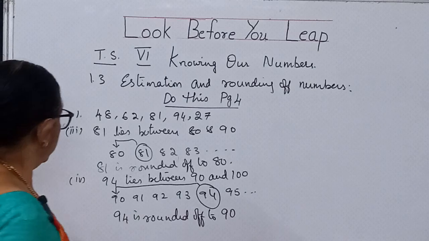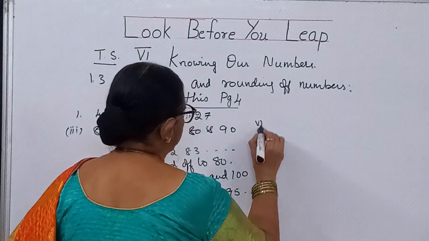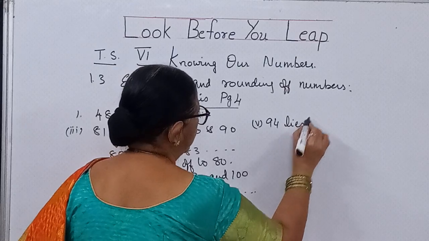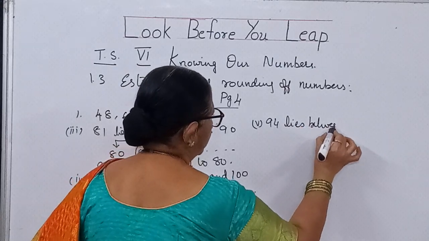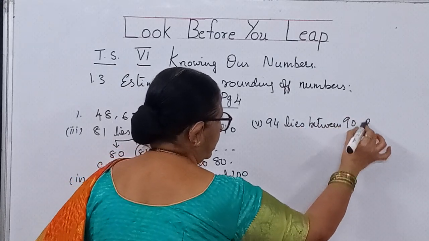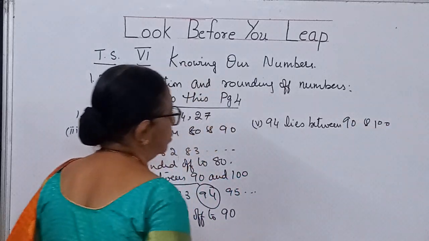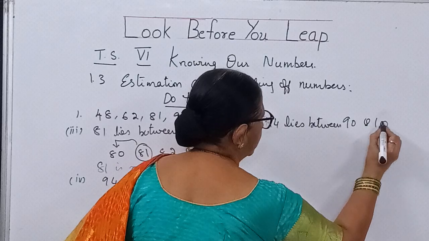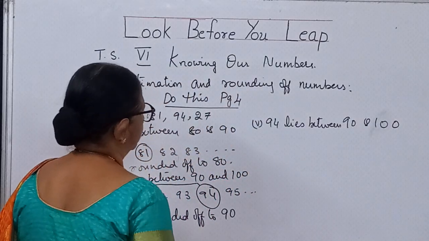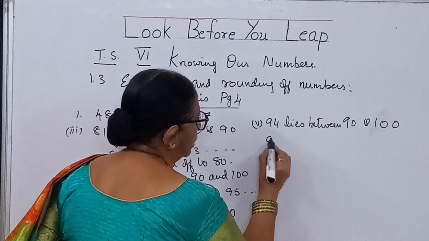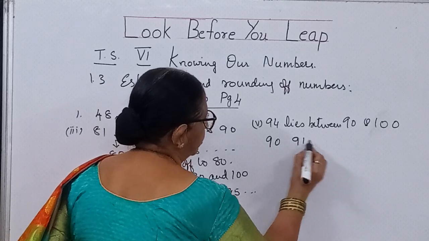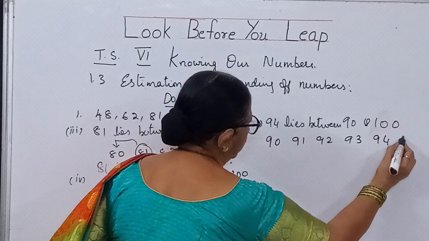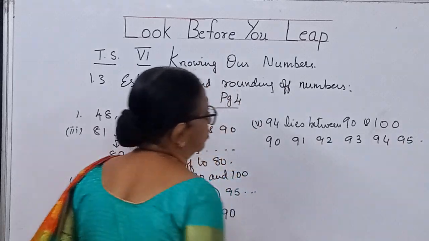Now let me talk about the fifth bit, that is 94. 94 lies between what numbers, children? 90 and 100. So the value that is given is 94. So I will take 90, 91, 92, 93, 94, 95, it goes on up to 100.